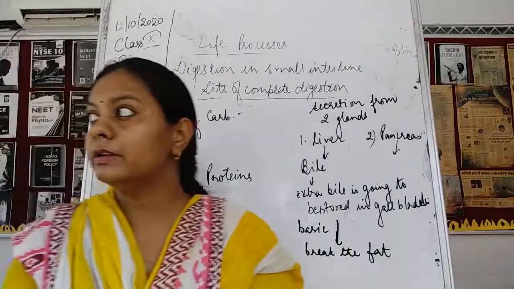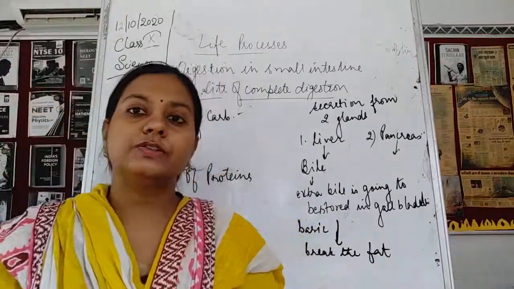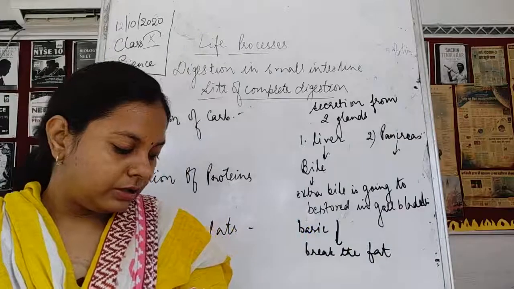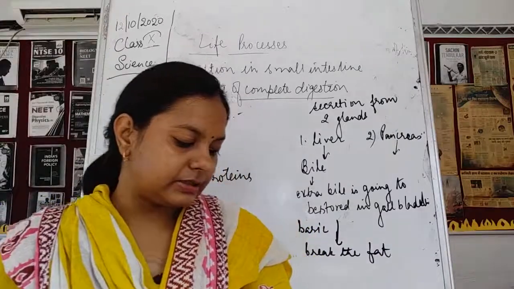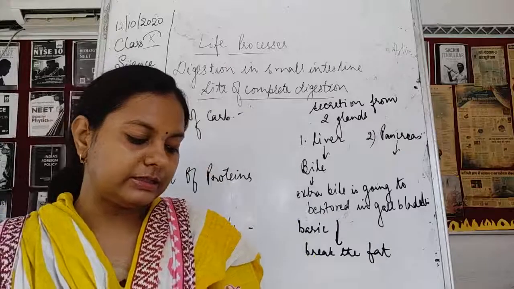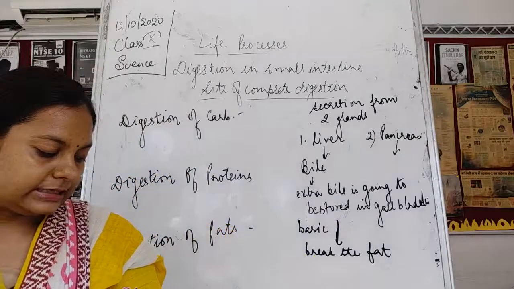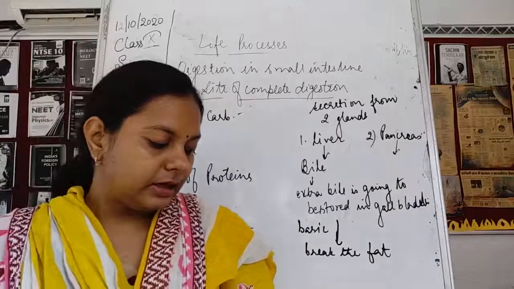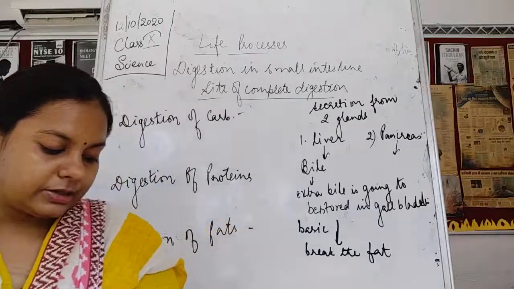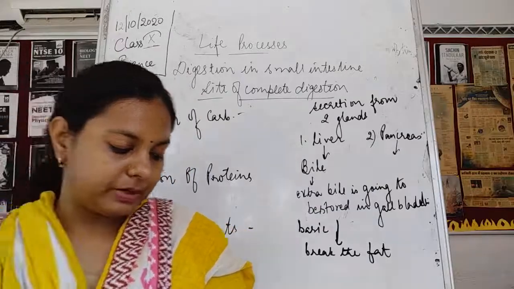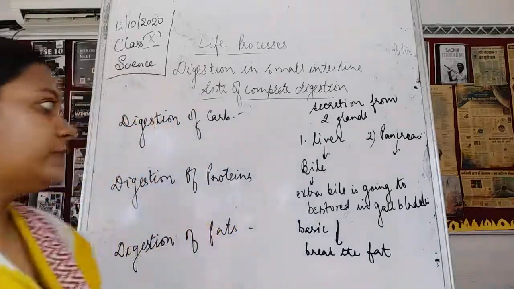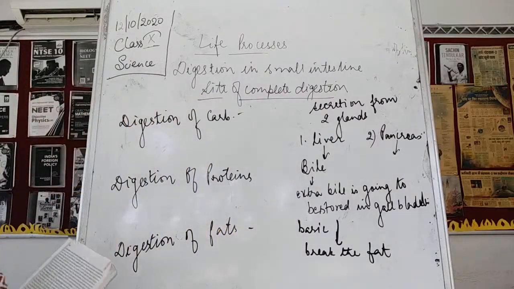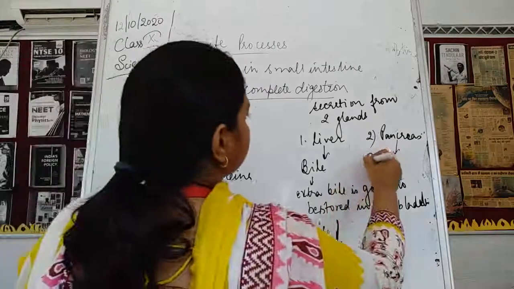Thus the enzyme can act on it. Bile salts break the fat present in the food into small globules and make it easy for the enzymes to interact and digest them. Pancreas is a large gland which lies parallel to and beneath the stomach. What kind of secretions is the pancreas going to release? Pancreas will release pancreatic juice.